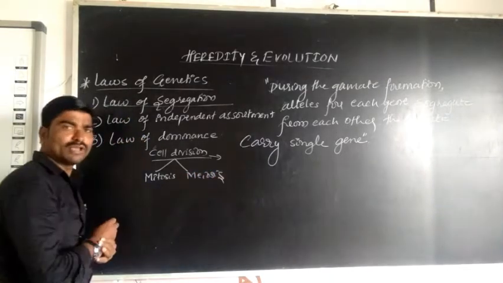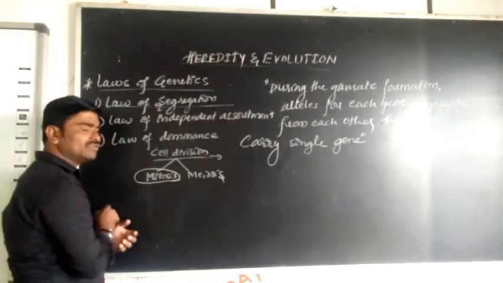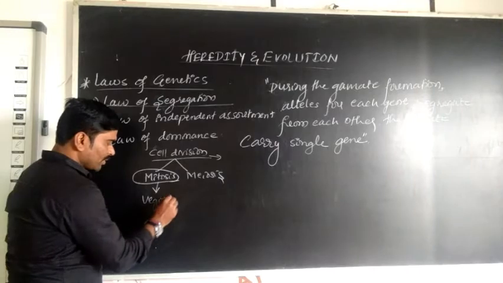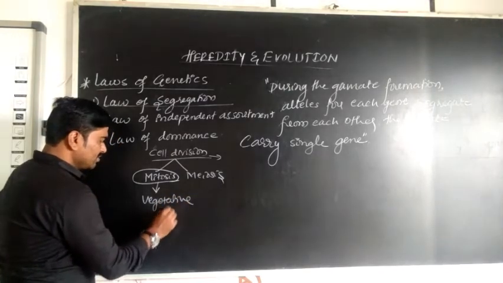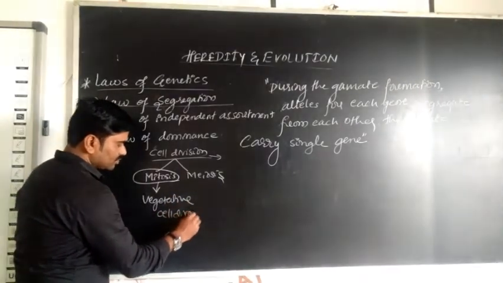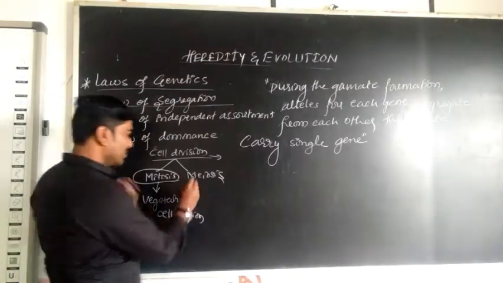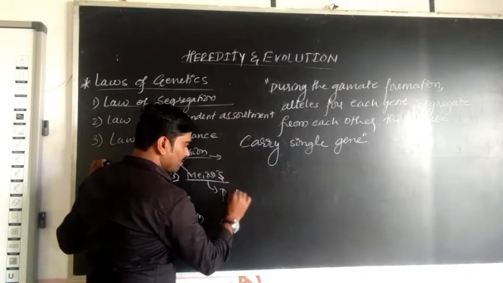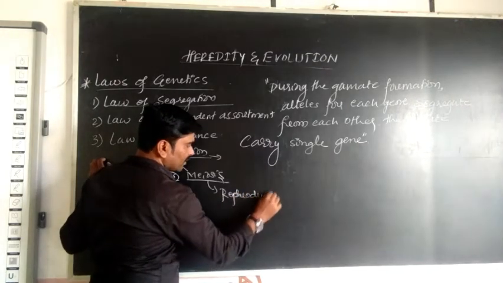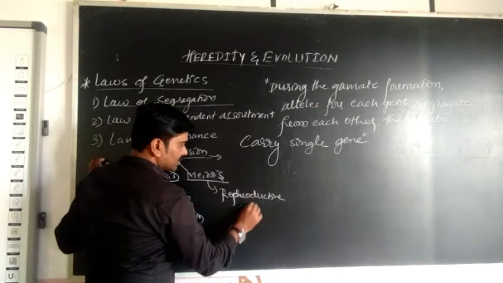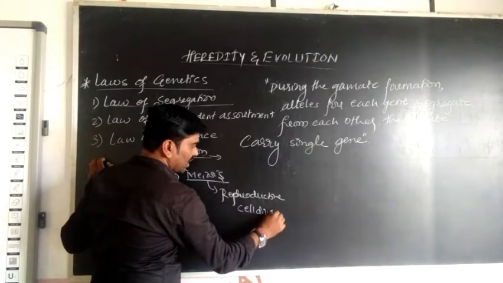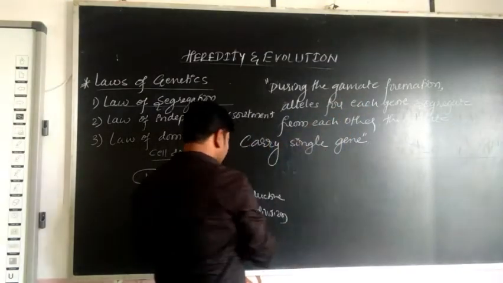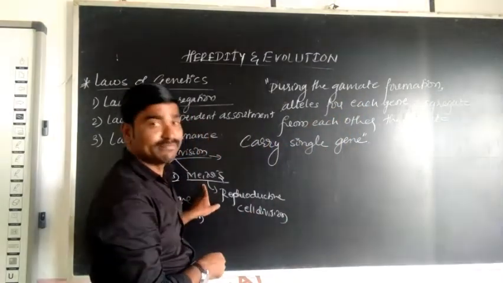Mitosis is the vegetative cell division, but meiosis is the reproductive cell division. So gamete formation is a reproductive cell division, that is meiosis.